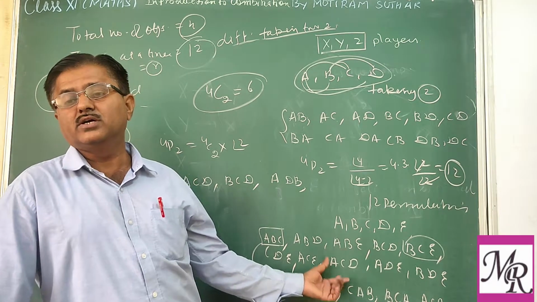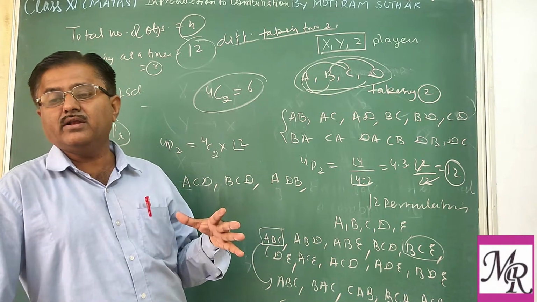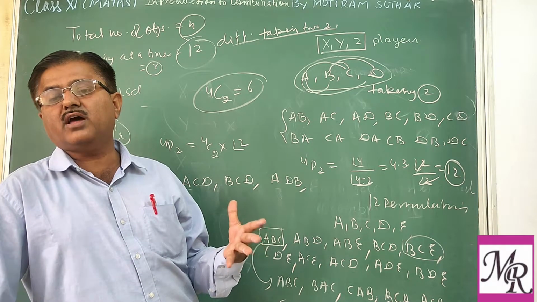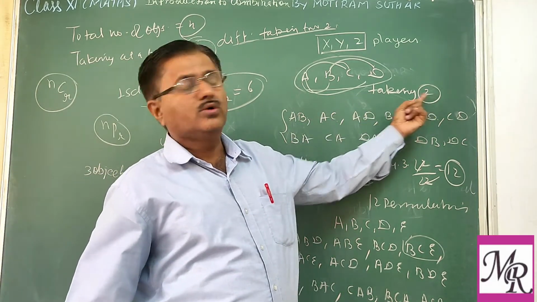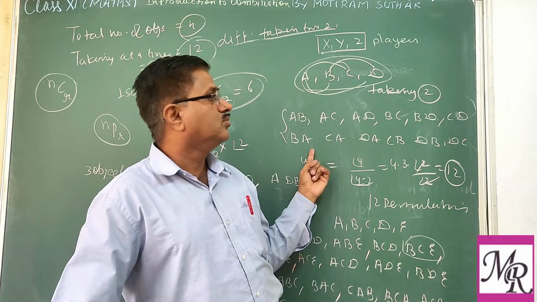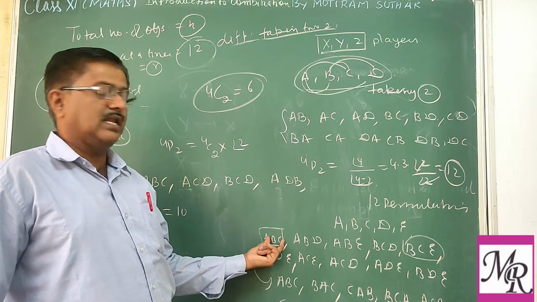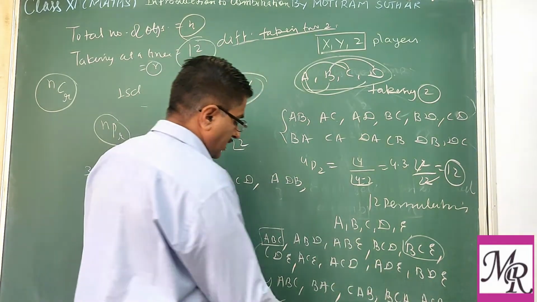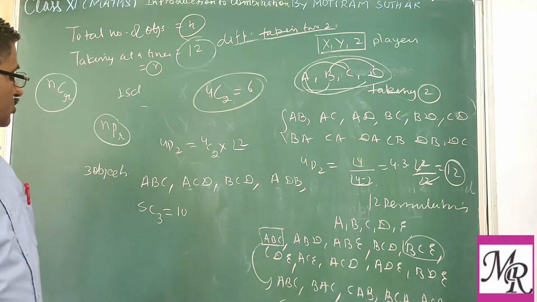arrangements or permutations. So each combination should contain a number of permutations that depends on the factorial of the number of selected objects. Like here we are taking 2, then each combination has factorial 2 permutations. Here we are selecting 3 objects. So each combination like ABC can be written in 6 ways. That is factorial 3.